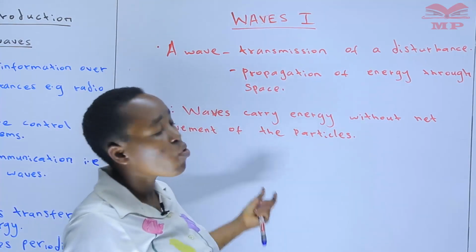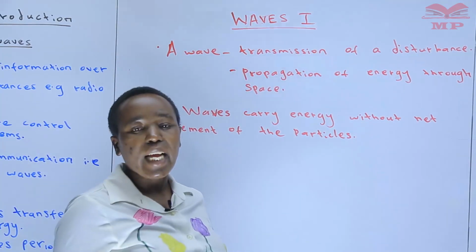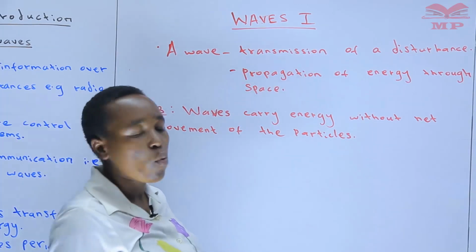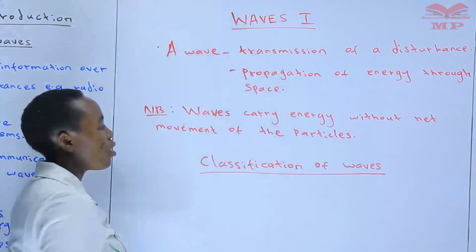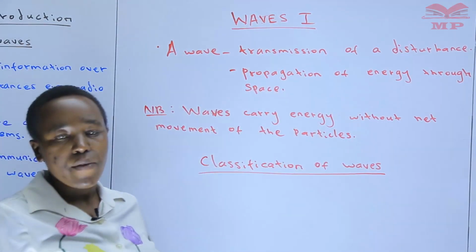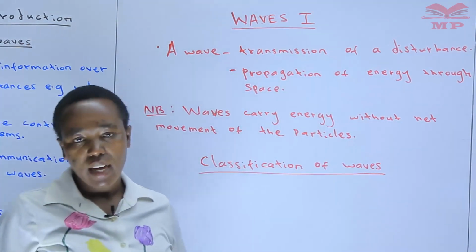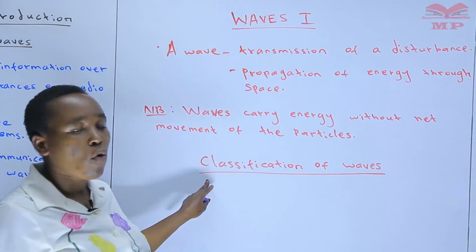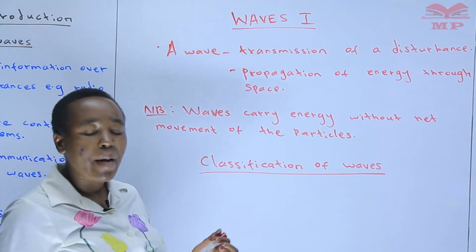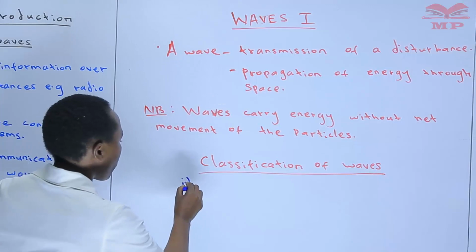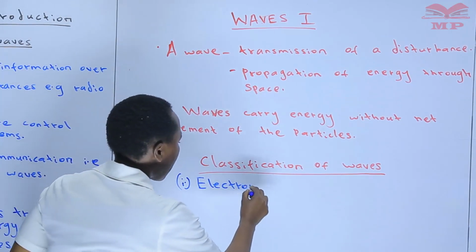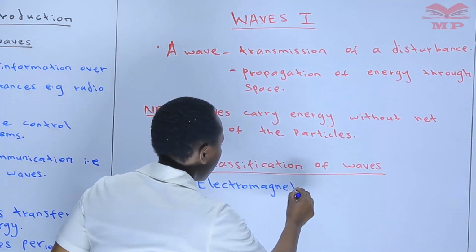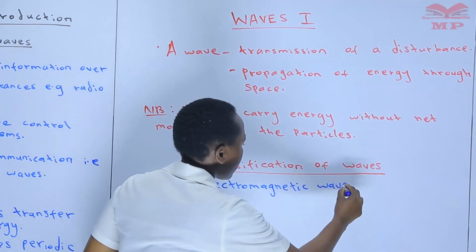And now we want to move ahead and look at the classification of waves. In classification of waves, we have two major categories of waves. Number one, we have electromagnetic waves.